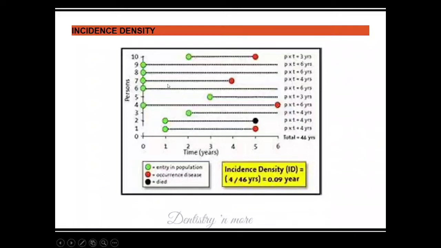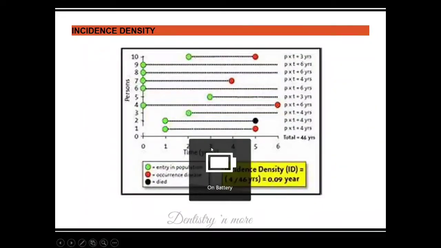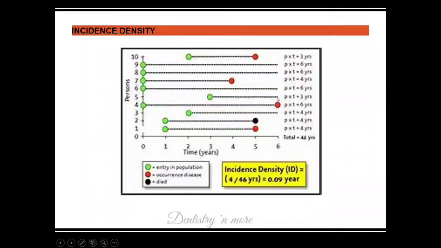Once the person develops disease, there is no risk, because he has developed the disease. So we are checking only the risk period. Here the person starts at 3 years and is followed for 3 years, and by the end of 6 years the study stopped. So how many years the person is under risk, that is person year.